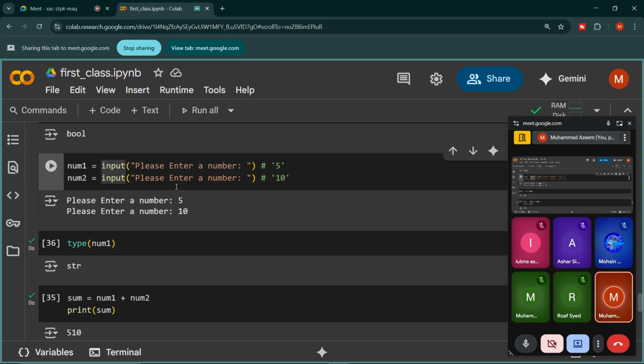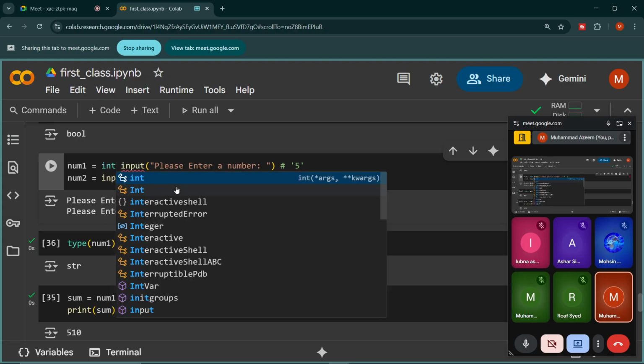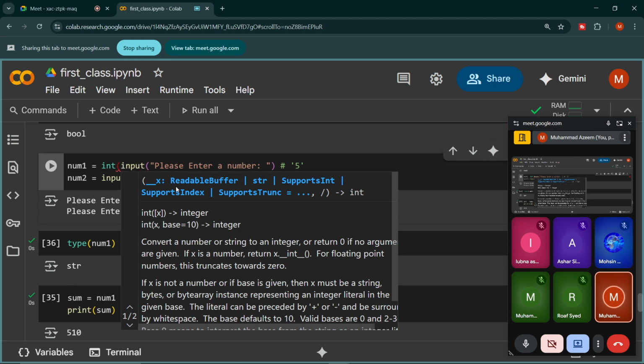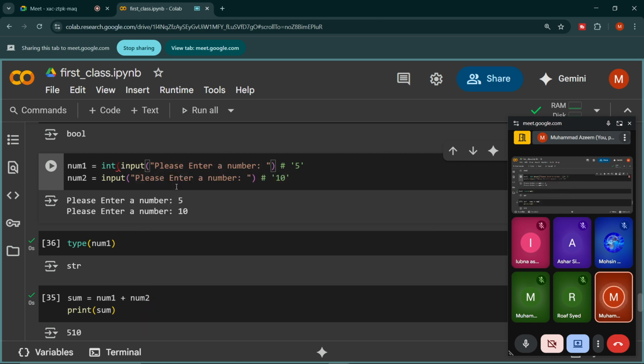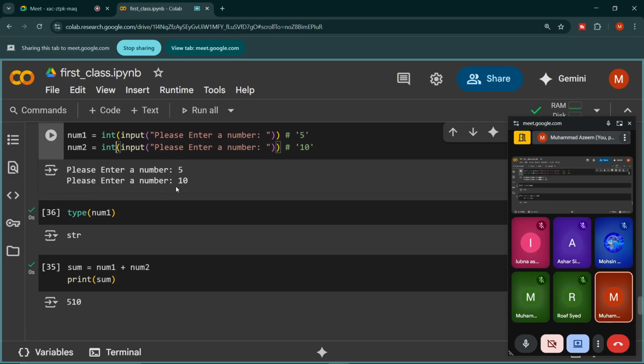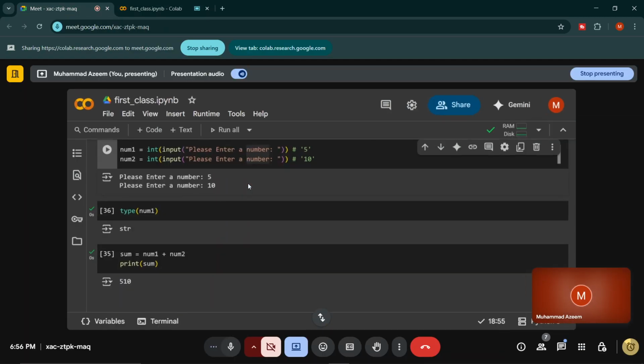So what to do for that? I have a function which is called integer, only int. I will add only int. I will open the bracket and I will put another bracket at the end of the statement. So now 5 is no more a string, it is integer now. Similarly, I will do the same thing here. I will select the whole line, enclose this into bracket, and I will write integer here, right? Okay, before I execute this cell, just understand one thing here.